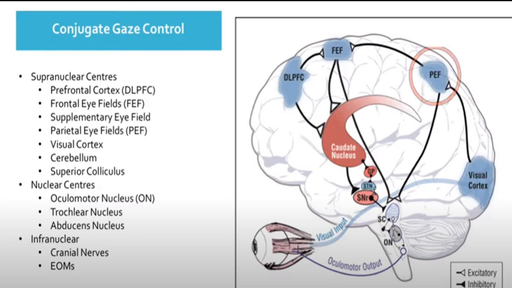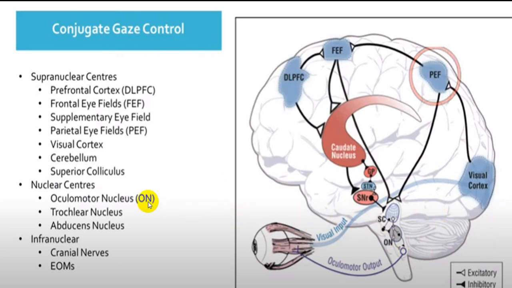The center for horizontal gaze is present in the pons, and the center for vertical gaze is present at the thalamo-mesencephalic junction. So these are the two centers present in the brainstem.